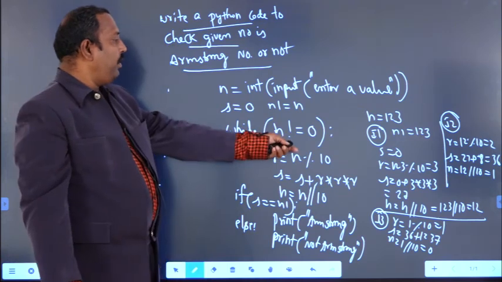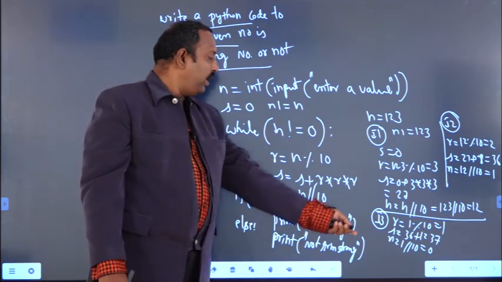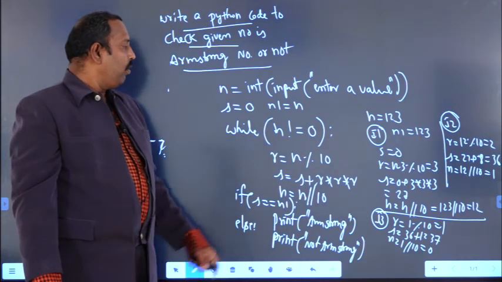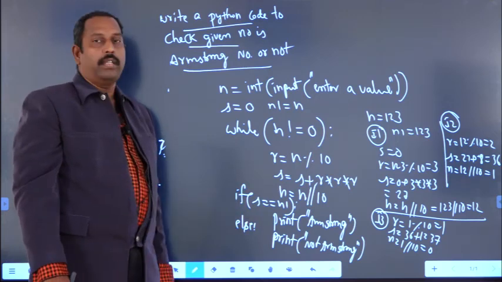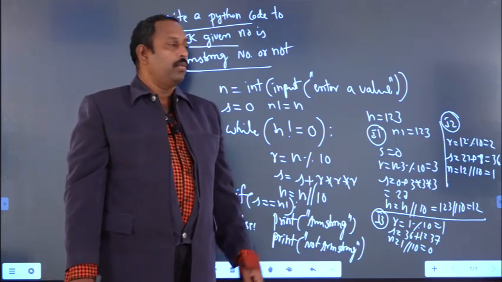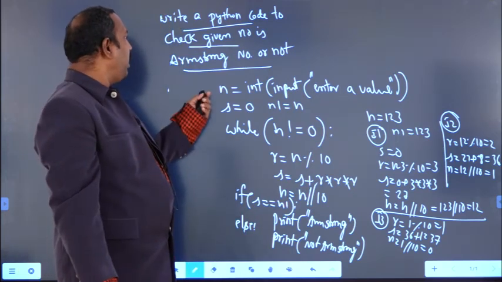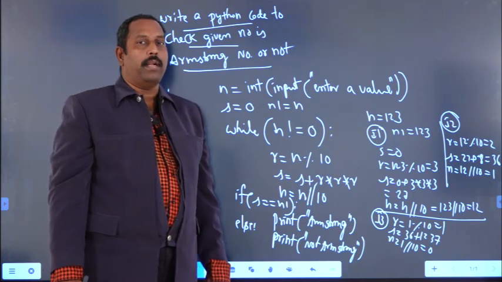Suppose I have given 153, you will get the output 153. 153 is equal to 153, so you will get the output Armstrong number. So this is the logic to check whether the given number is an Armstrong number or not.